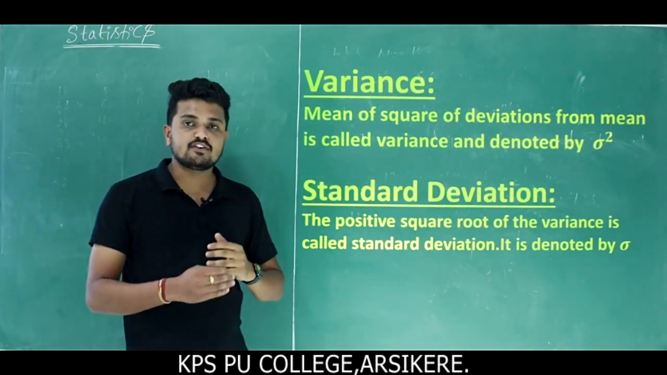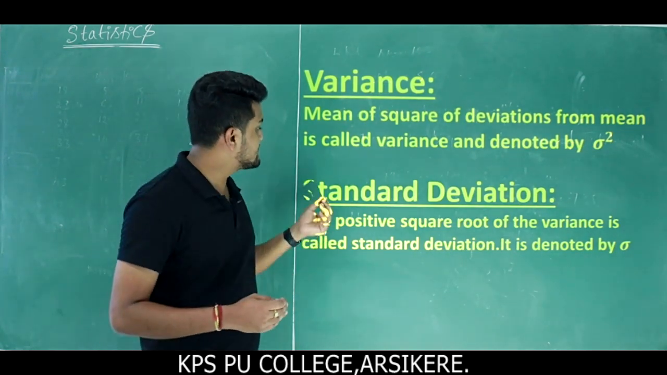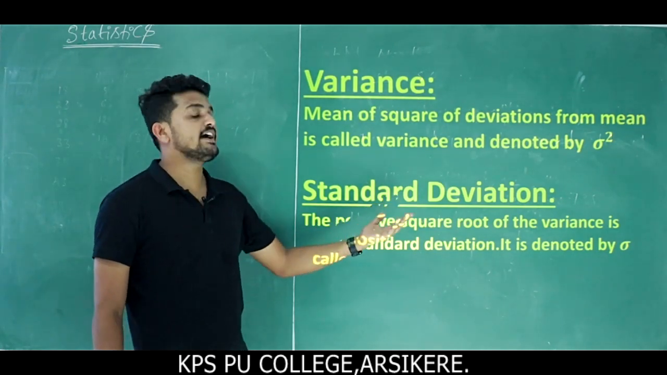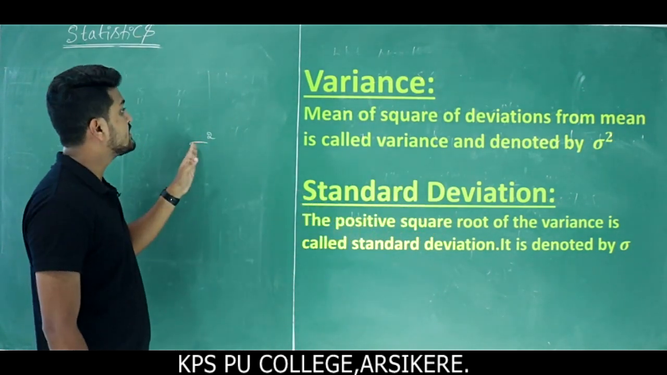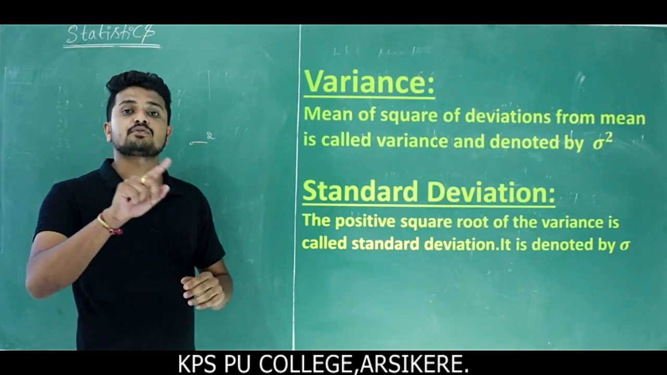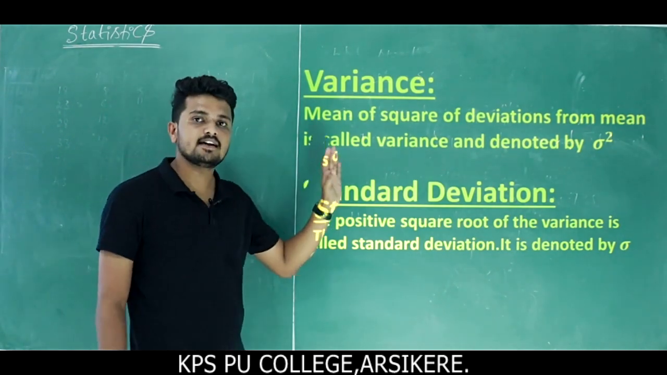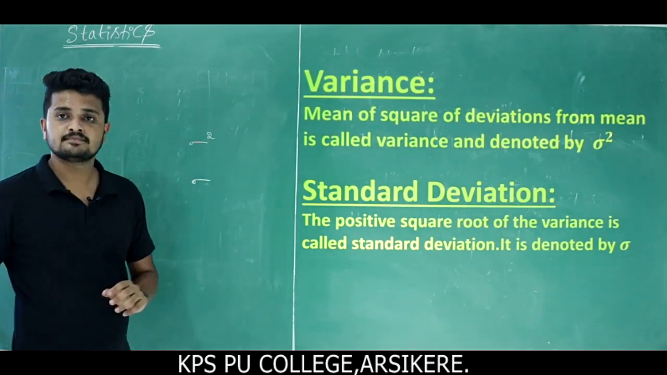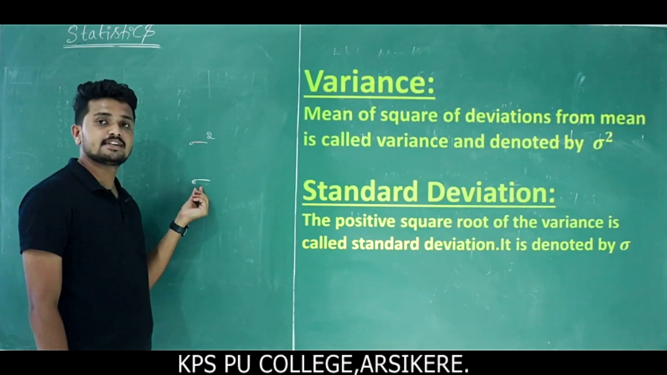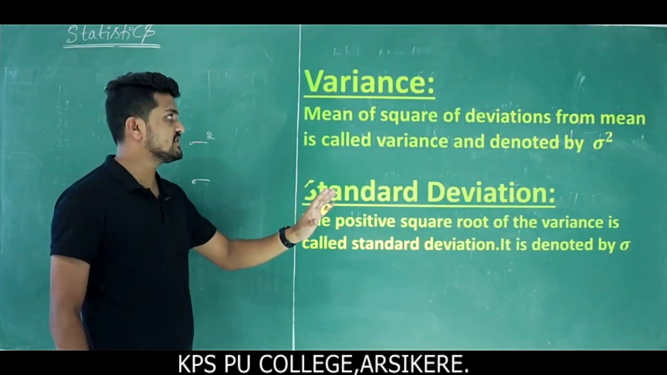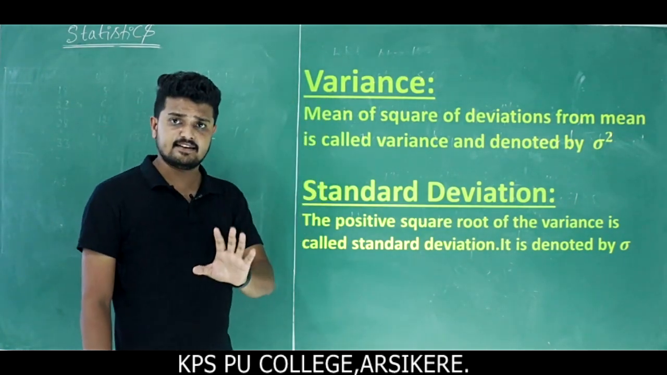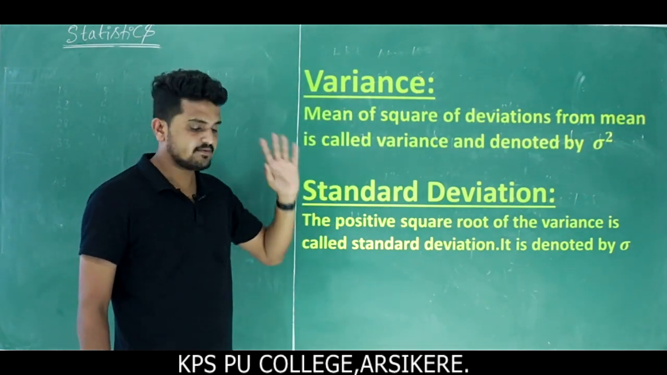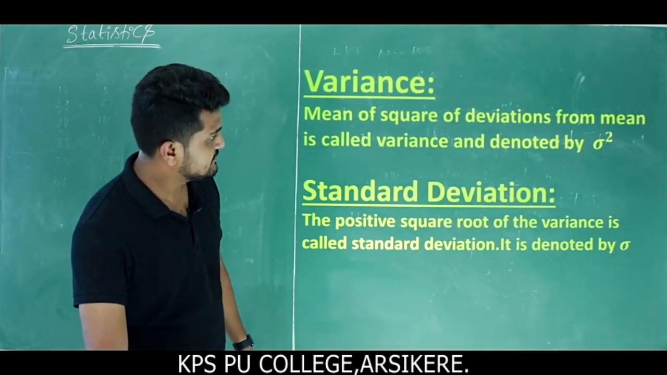If you know the definition of variance, then it is easy to define standard deviation. Then what is standard deviation? The positive square root of the variance. Whatever variance value we get, if we take the square root of it, you will get the standard deviation, and it is denoted by the symbol sigma. Simply we can say that the square root of variance is nothing but standard deviation. Okay. Write first. Next one.